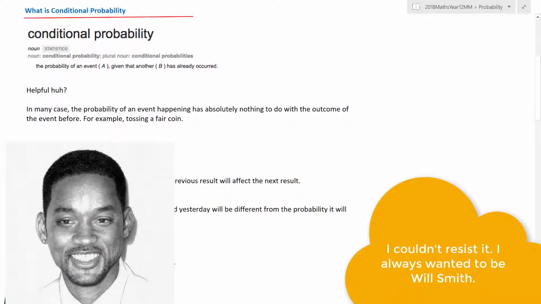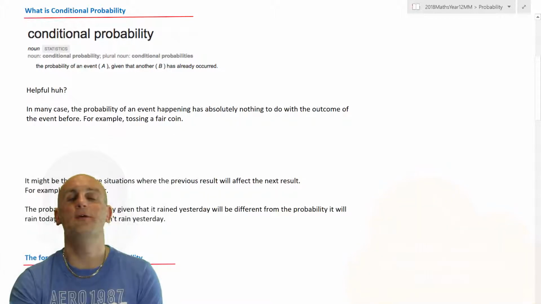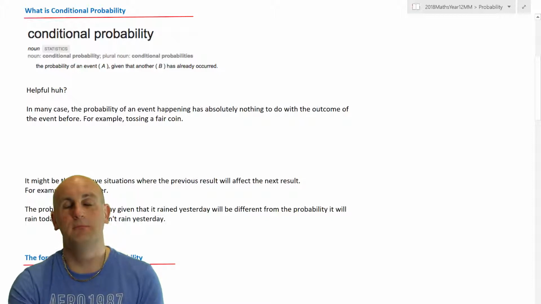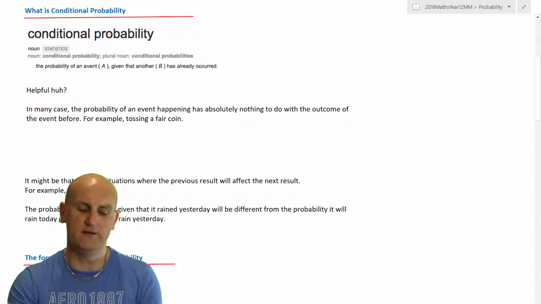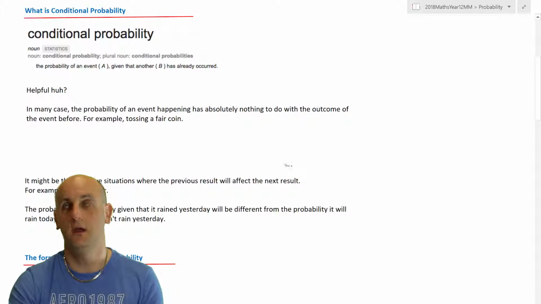So what is conditional probability? Well, if I don't know, normally I load up the dictionary. Why? Because my mum, bless her, told me that if I didn't understand a word to look it up. So I looked up conditional probability, and it said the probability of an event A given that another event B has already taken place. Okay, thanks for that. An example would be good.